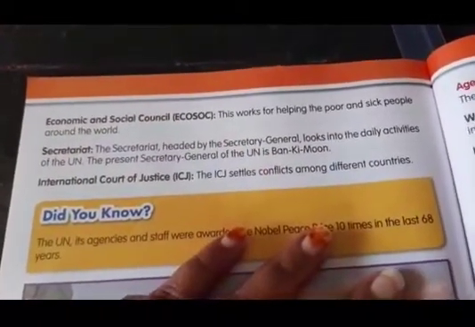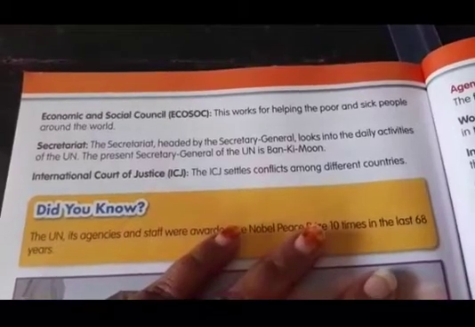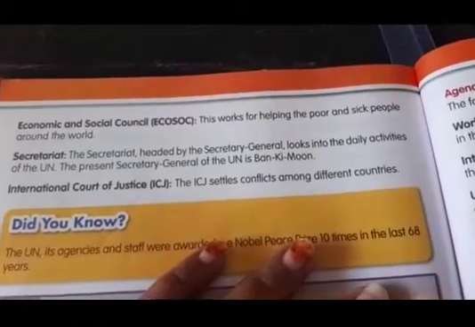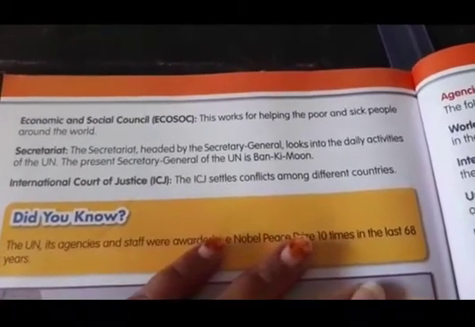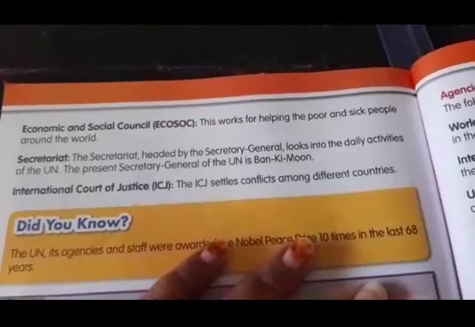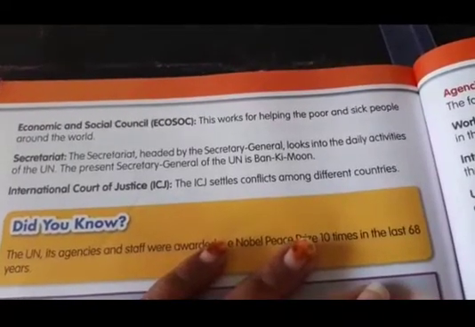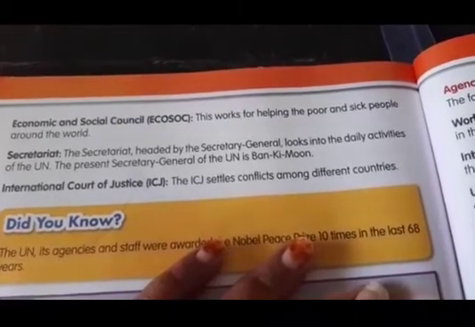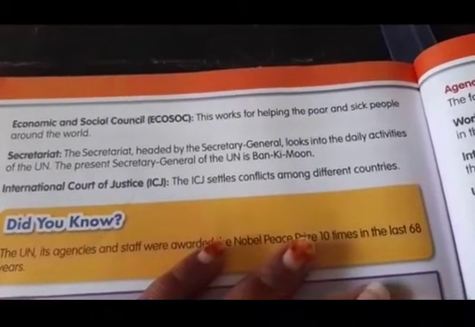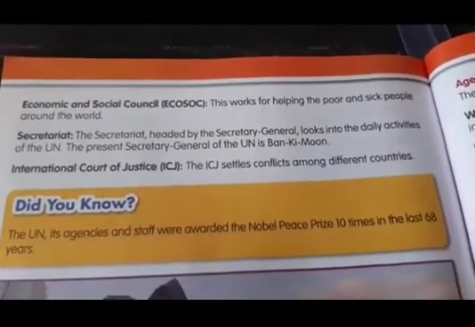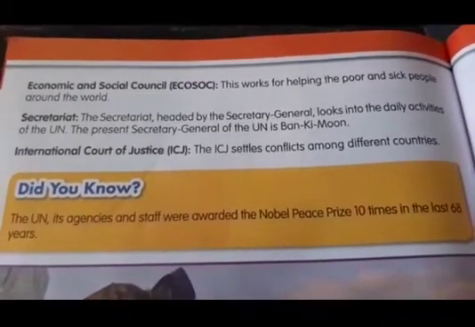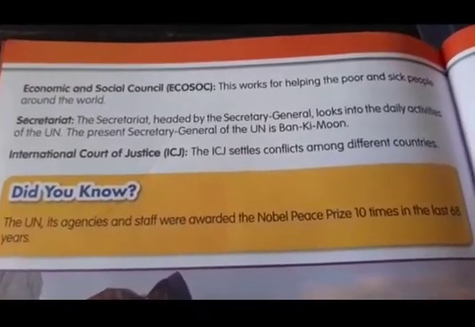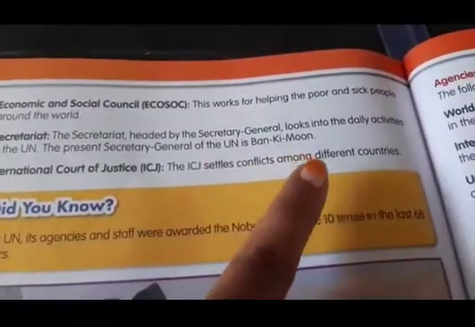Next, Secretariat. The Secretariat, headed by the Secretary General, looks into the daily activities of the UN. The present Secretary General of the UN is Ban Ki-moon. He will see the daily activities. Who is the head of the Secretariat? Who is he? Ban Ki-moon.